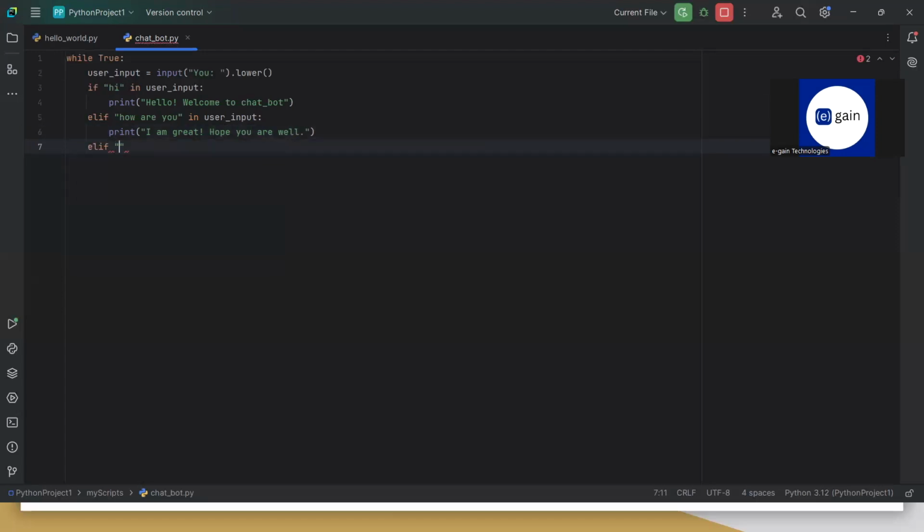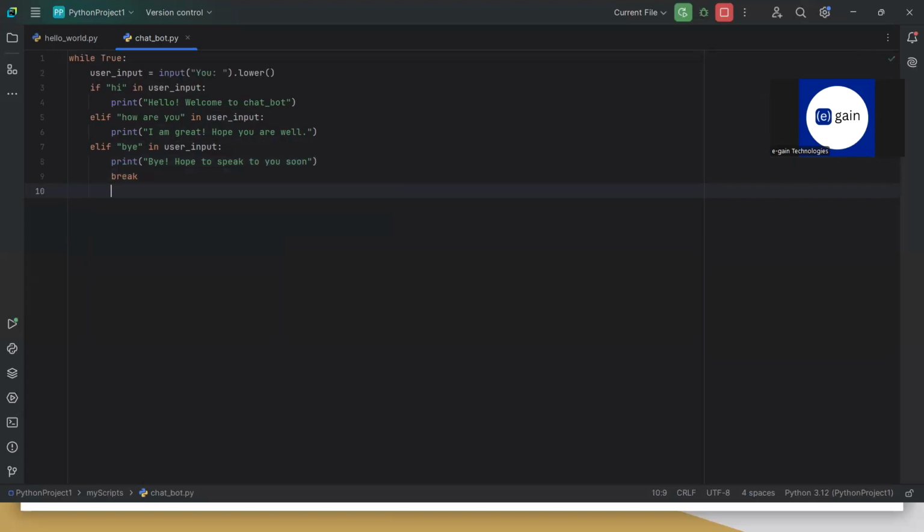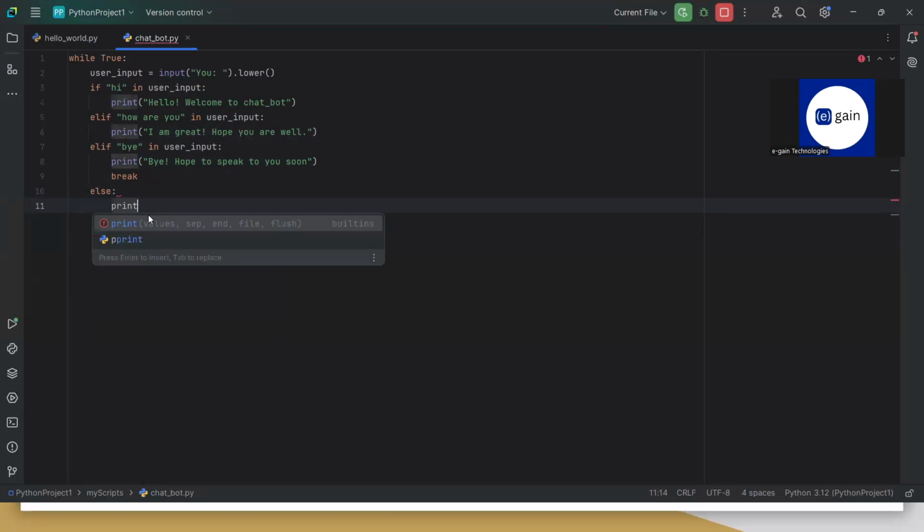Then if the user says bye, so if the user wants to end the conversation, we will print bye, hope to speak to you soon. And if the user gives us a response that is not present in these three lines, what we can say is please provide a correct response.